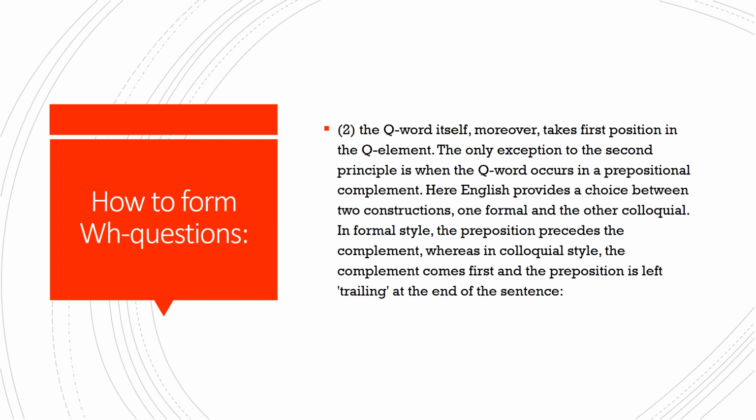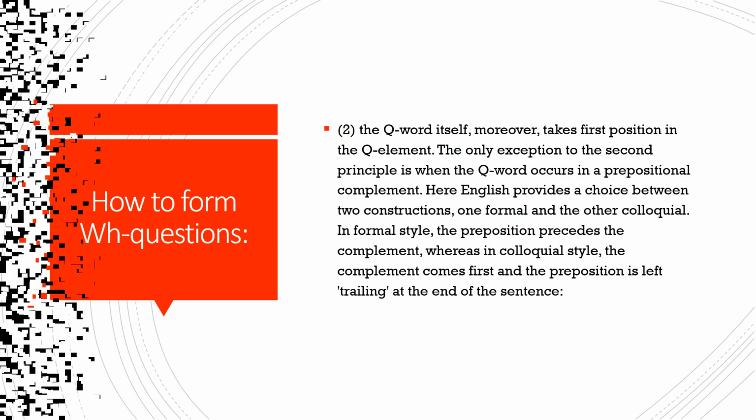Here, English provides a choice between two constructions, one formal and the other colloquial. In formal style, the preposition precedes the complement, whereas in colloquial style, the complement comes first and the preposition is left trailing at the end of the sentence.